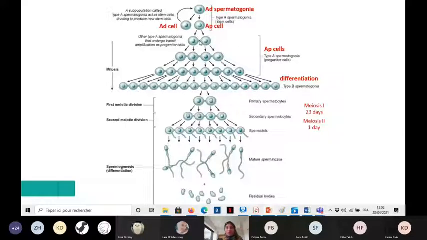So the cytoplasm of the two daughter cells will remain attached to each other by those cytoplasmic bridges. Okay, and this will continue through all the steps of spermatogenesis. Yani during all the steps of spermatogenesis, we will have those cytoplasmic bridges, which will only be disrupted when we obtain the mature spermatozoa.